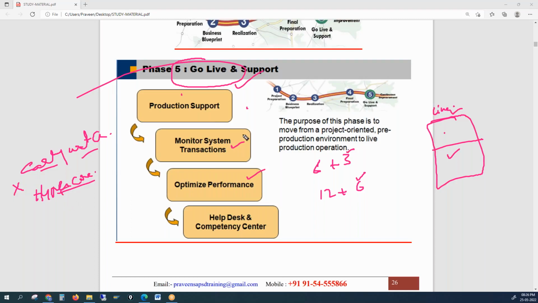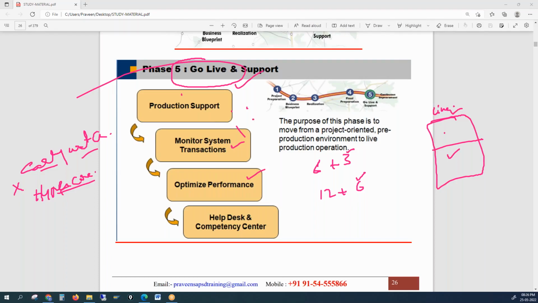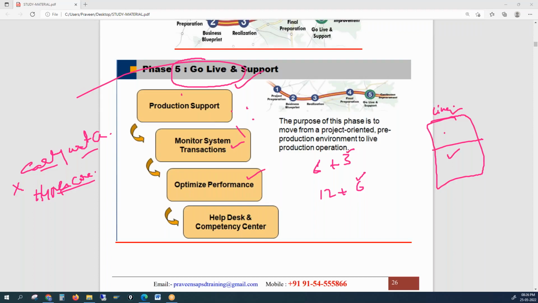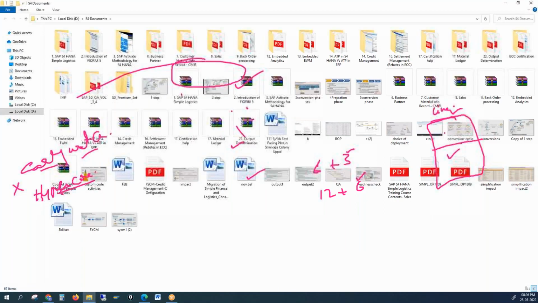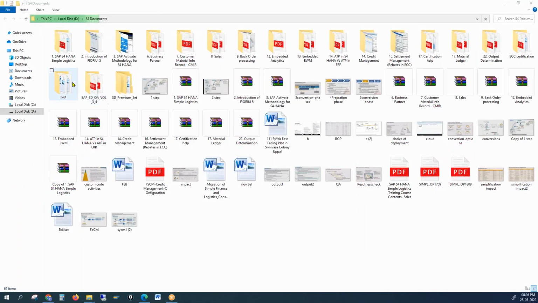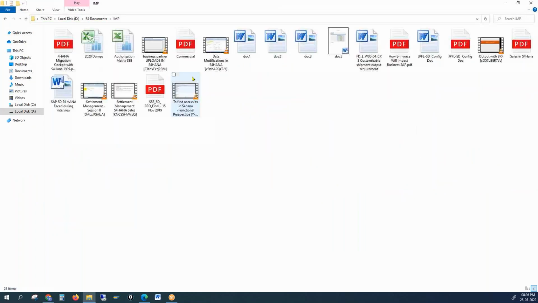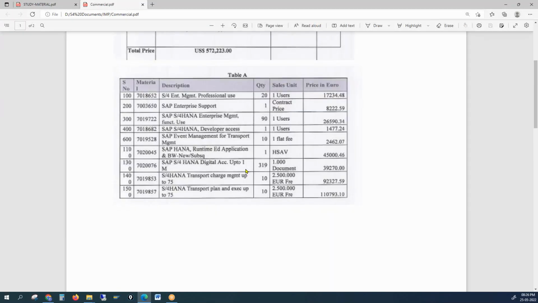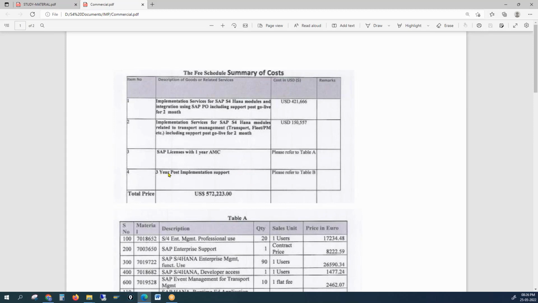Once go live is done, we hand over the system to the customer and we start maintenance, because any project usually comes with implementation plus maintenance. Maybe one year implementation plus 3 years maintenance. This is an S/4HANA project, what I'm showing in the commercials. You could see here, 3 year post-implementation support.